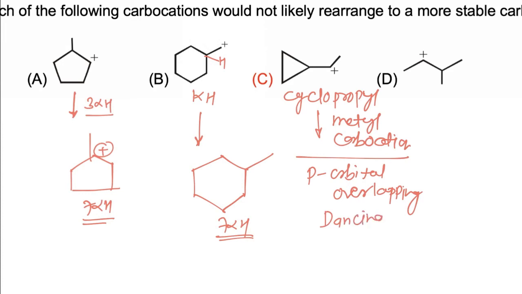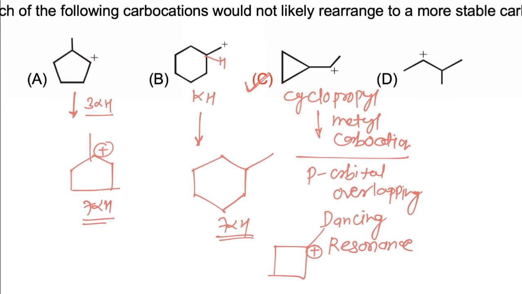So it is stabilized by dancing resonance, which is one of the most stabilizing electronic effects, so it will not rearrange. If it is rearranged to give a 4-membered ring, the 4-membered ring does not have dancing resonance, so C will not rearrange. In cyclopropyl methyl, rearrangement is not possible, hence the correct answer is C.